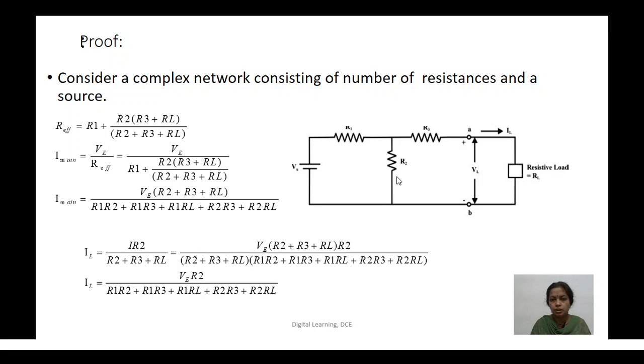There are two branches here: R2 forms one branch, and R3 plus RL forms the other. So the sum of the branch resistances is R2 plus R3 plus RL. The branch current formula says that the main current times R2, divided by the sum of the resistances, gives the load current. We substitute for the main current and simplify, and we get an expression for the load current.